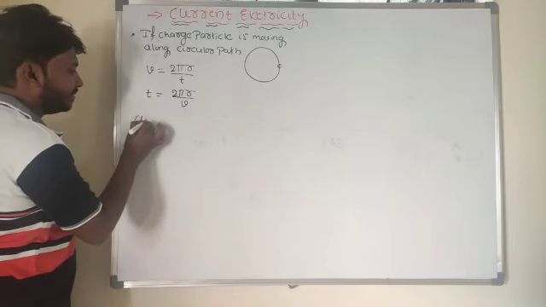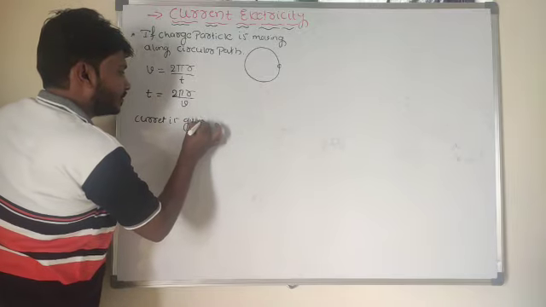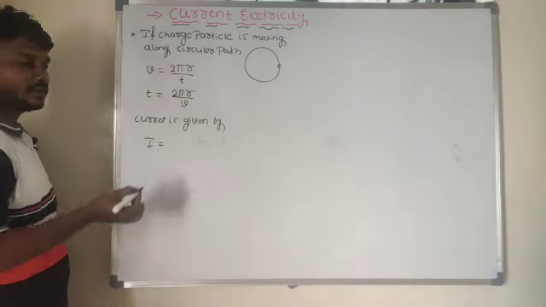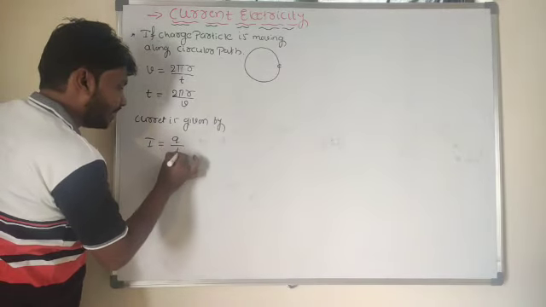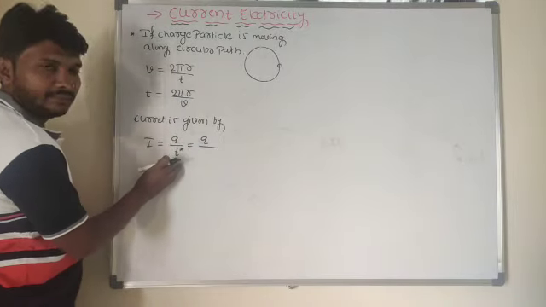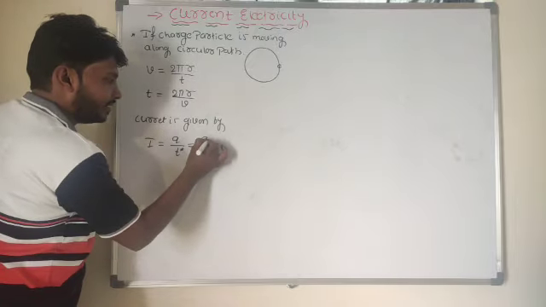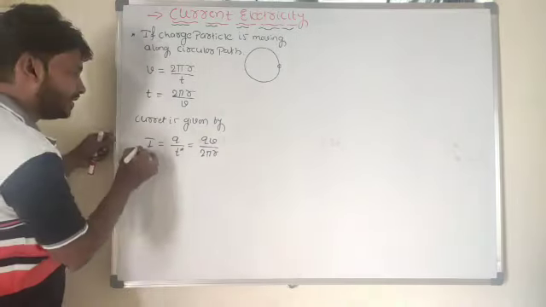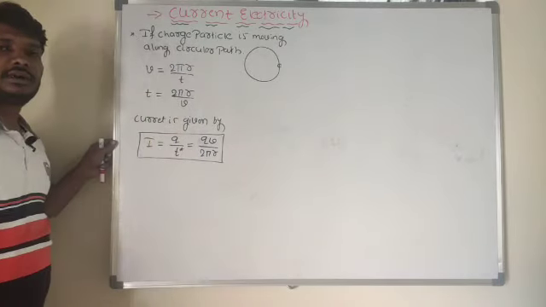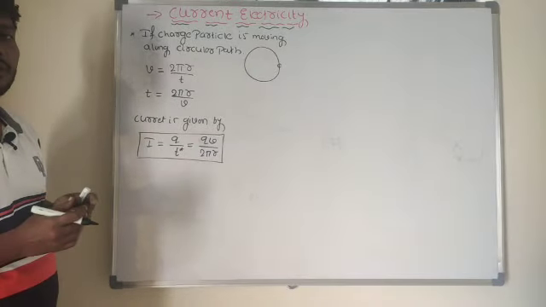So current is given by I is equal to Q by T, where T is 2 pi R divided by V. So Q divided by 2 pi R by V, and taking V to the numerator, Q into V divided by 2 pi into R. This is the mathematical expression: I is equal to Q V divided by 2 pi R.